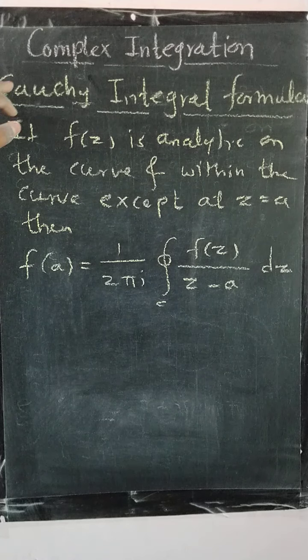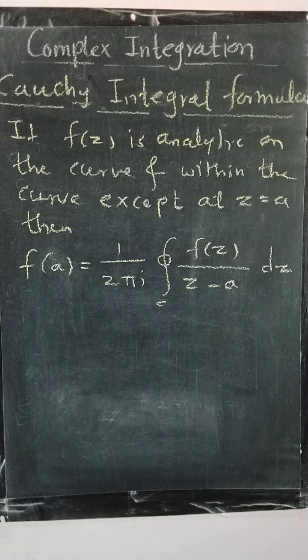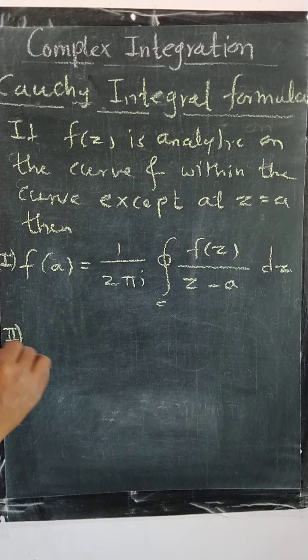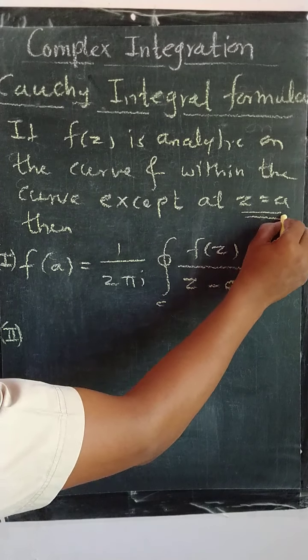This is Cauchy integral first formula, and the second formula is this one. That means this function is not analytic at this point.